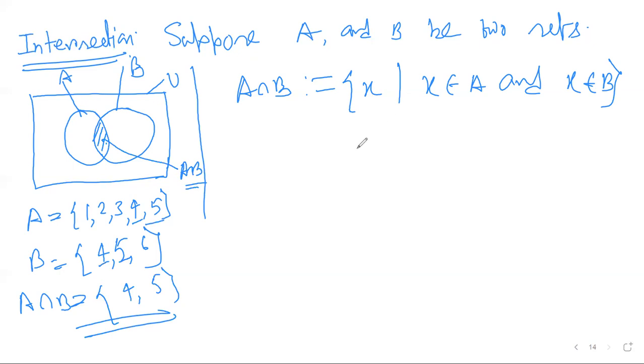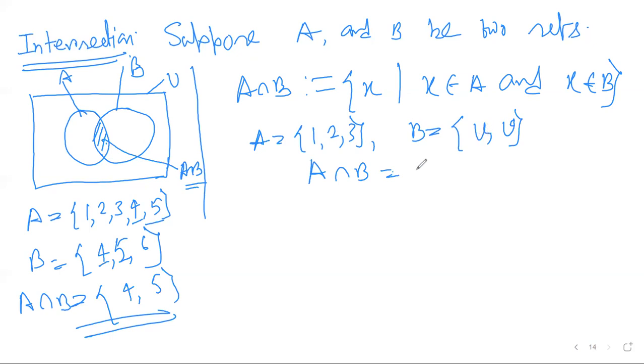So now suppose A equals to my 1, 2, 3 and B equals to my u, v. So what is A intersection B now? There are no common points, right? Then A intersection B has cardinality 0, and we know the cardinality 0 set is known as the null set, denoted by phi. Okay, fine.